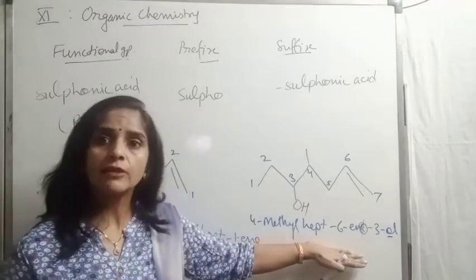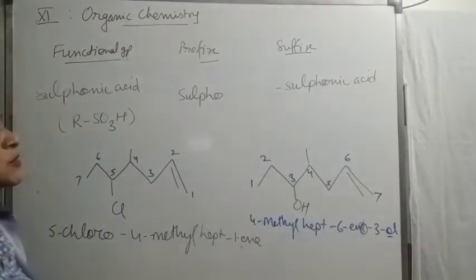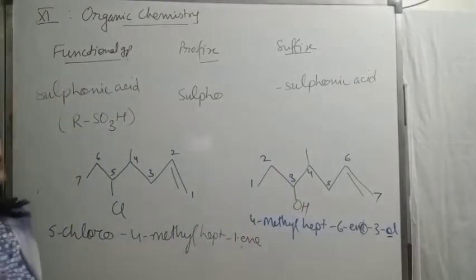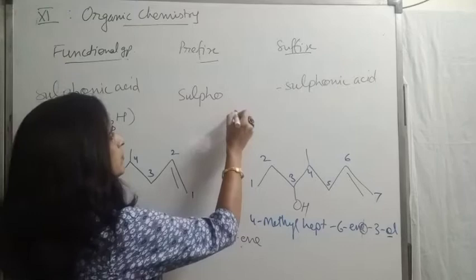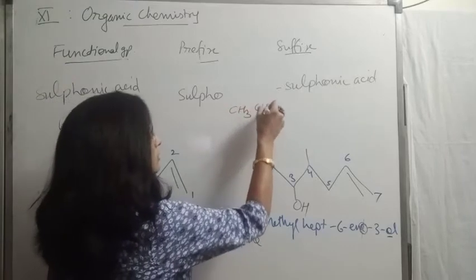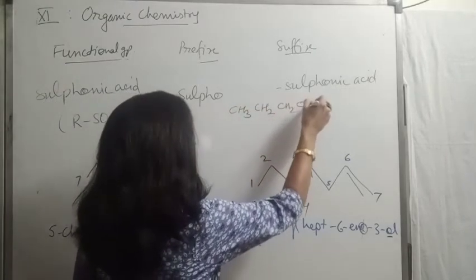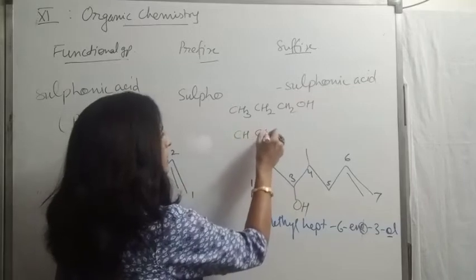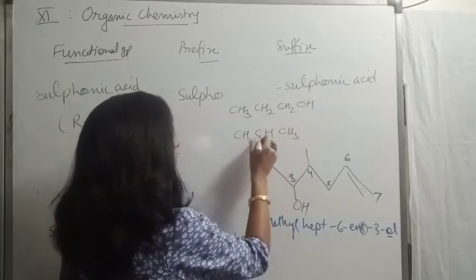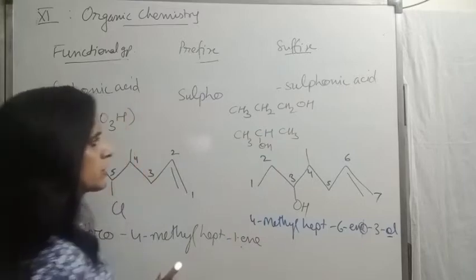Now this is the way how we write the names for functional groups. Now take some more examples, like I have, this is one example. Wherever necessary, we will talk about common names also.